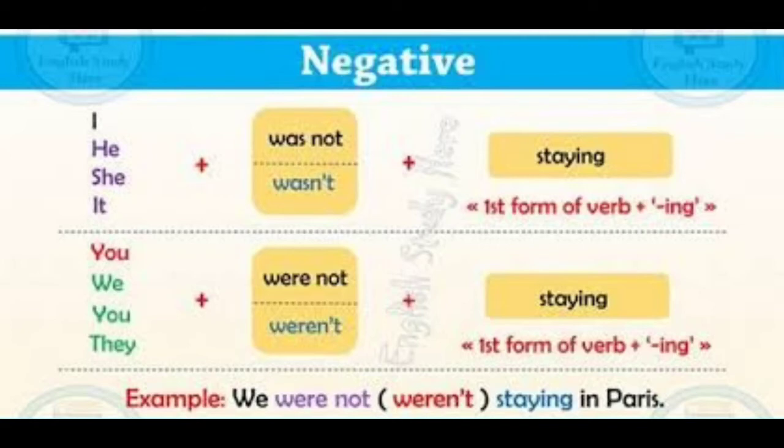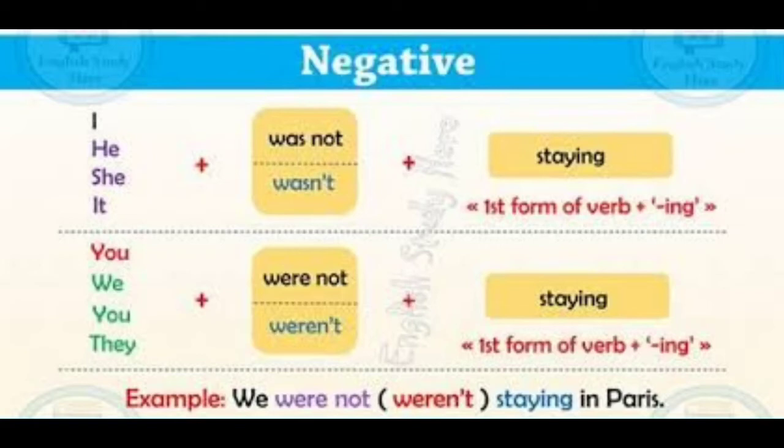Instead of not, we can use the contraction wasn't, N apostrophe T. Instead of not, we use an apostrophe in between N and T. So wasn't. Next, for plural subjects like you, we, they, we need to use were not. So we were not staying in Paris, or otherwise we weren't.